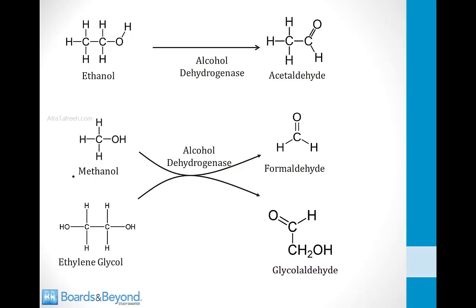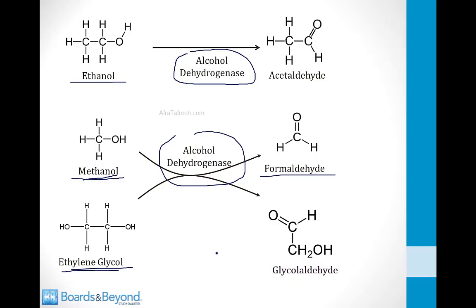On the screen, I've shown the chemical structure of methanol and ethylene glycol, and you can see that their structures are similar to ethanol. So it should make sense to you that they can also be metabolized by the enzyme alcohol dehydrogenase. In the case of methanol, alcohol dehydrogenase converts that structure into formaldehyde, which can go on to form formic acid, which is toxic. Ethylene glycol can be converted to glycoaldehyde by alcohol dehydrogenase, and glycoaldehyde can go on to form oxalate and other structures which are toxic to the body.